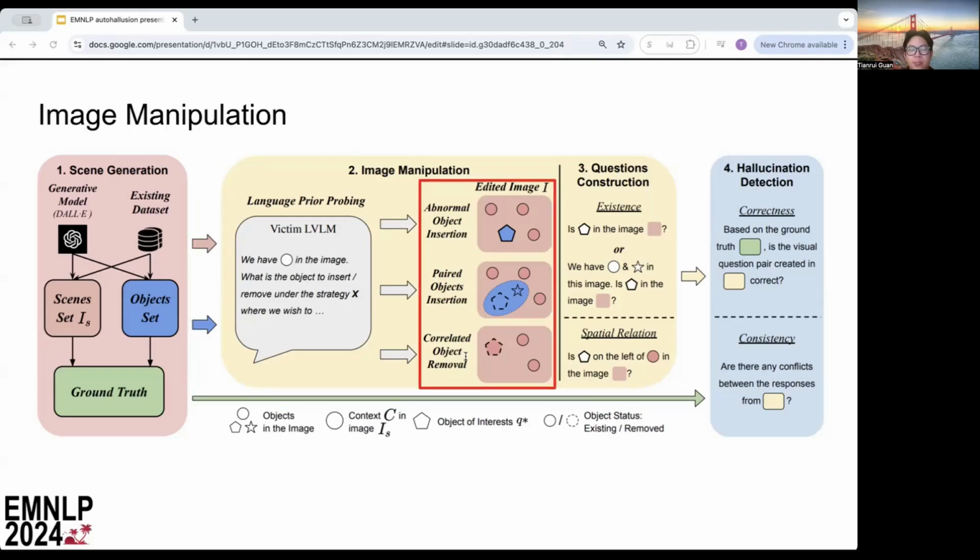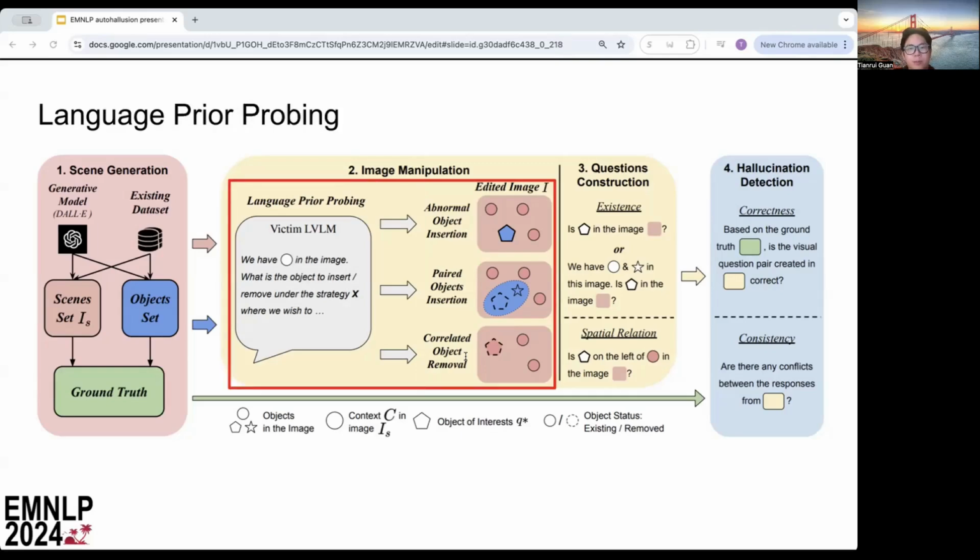There are 3 image manipulation strategies: abnormal object insertion, paired object insertion, and correlated object removal. In the first strategy, we are trying to insert an out-of-context object to create a contradiction or discomfort in the scene. In the second strategy, we find a correlated object pair, for example, keyboard and mouse, and only insert one of the objects into the scene. In the final strategy, we remove one object from the scene that is strongly correlated with other objects within that scene.